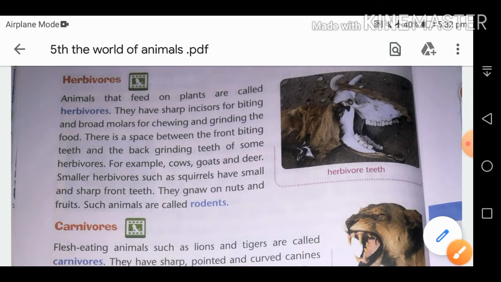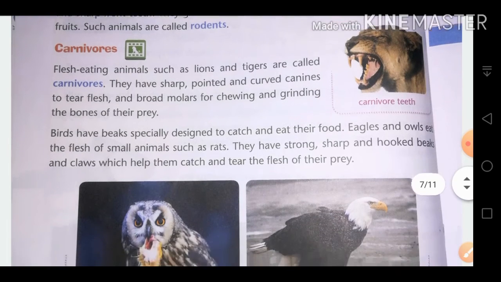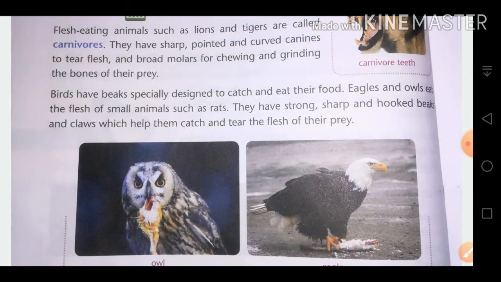Next is carnivorous. Carnivorous may be defined as flesh eating animals, the animals which feed on the flesh of other animals. Lions and tigers are examples of carnivorous animals. They have sharp, pointed and curved canines for tearing the flesh and broad molars for chewing and grinding the bones of the prey. These are animals, but there are also carnivorous birds.